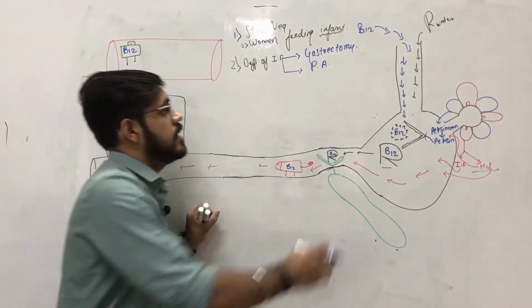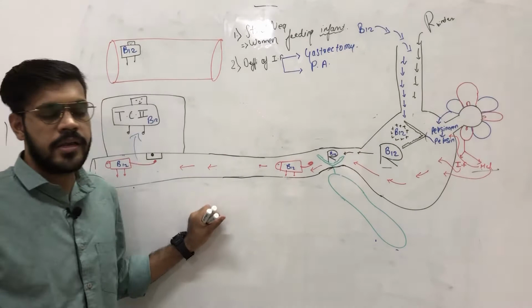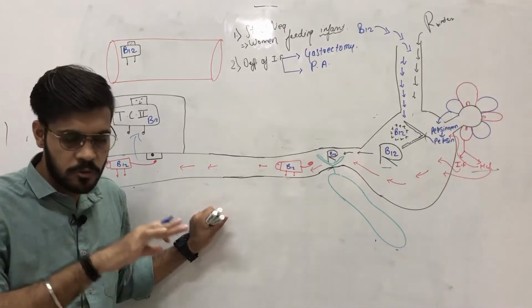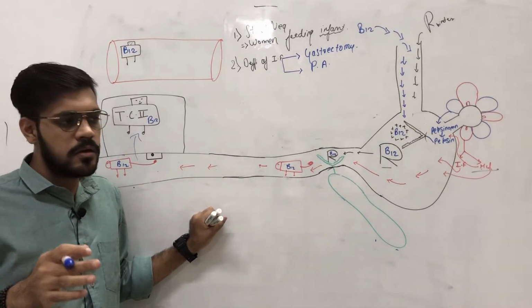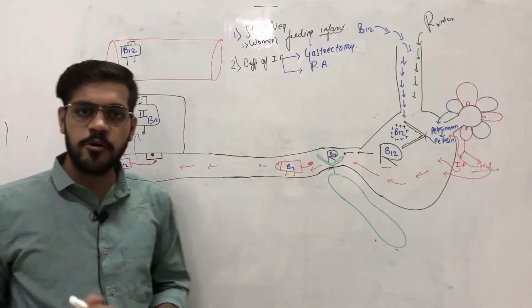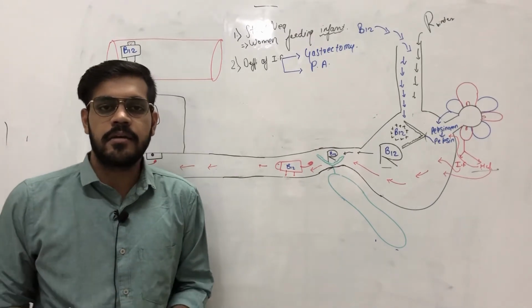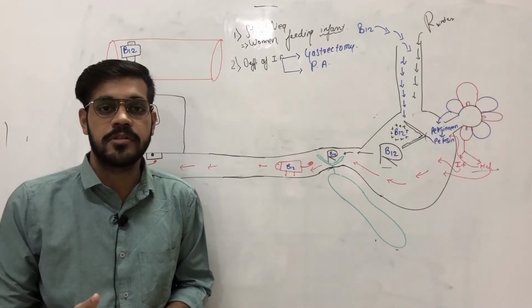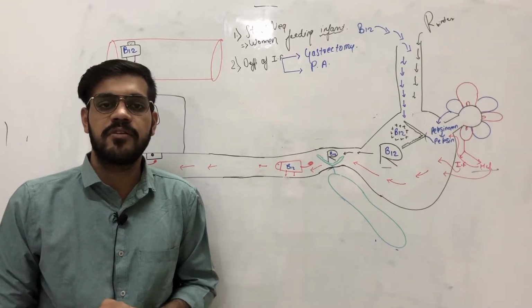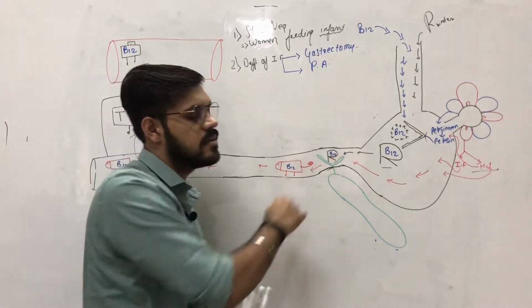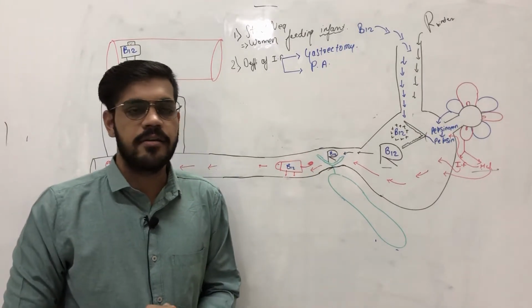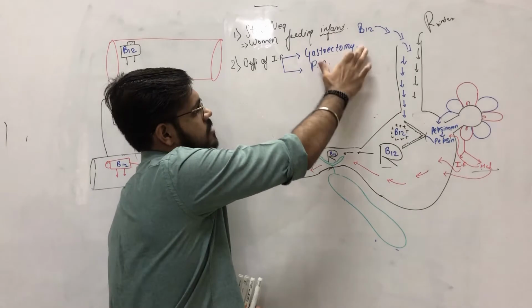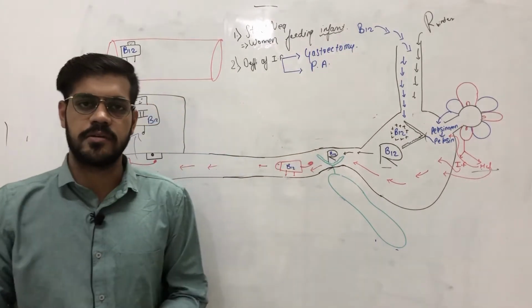Now, if a person comes to the clinic, goes to a doctor, and the doctor does his endoscopy, and at the end the doctor diagnoses that the person is suffering from some cancer in his stomach, gastrectomy is done for that patient.